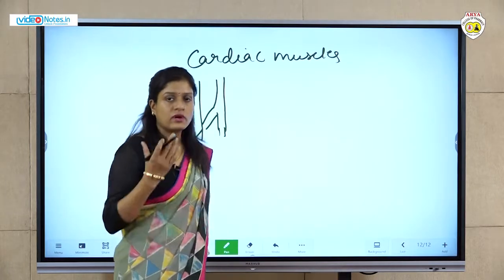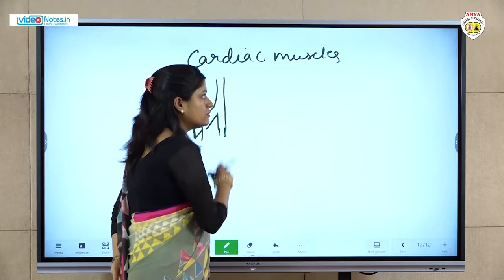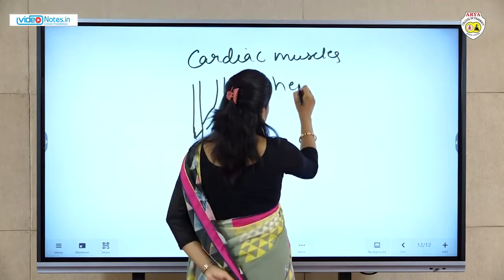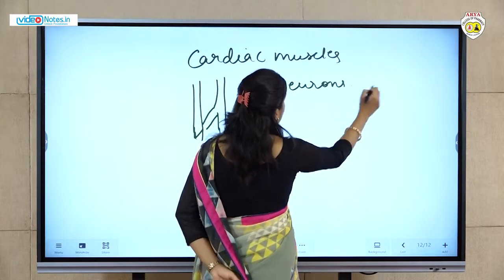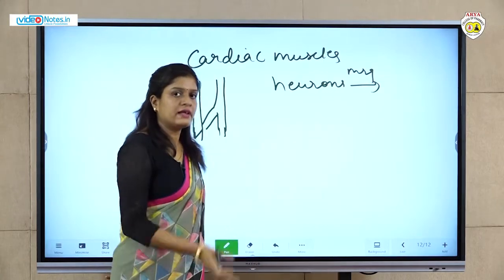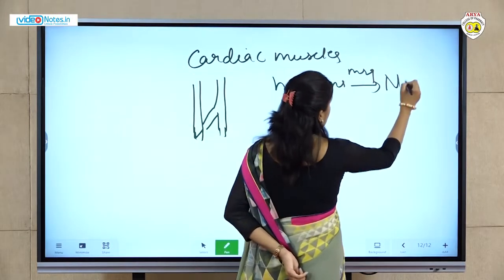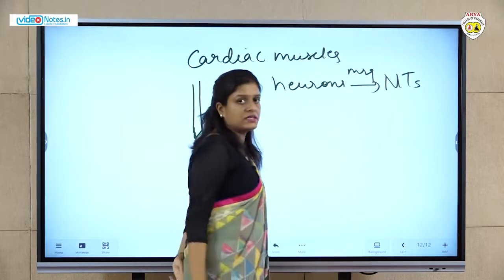So the contraction and relaxation of muscles depend on the message given by the neurons. When the neurons give the message, then what happens? The neurotransmitters release a chemical. There is a chemical, neurotransmitters. These neurotransmitters, what they do?